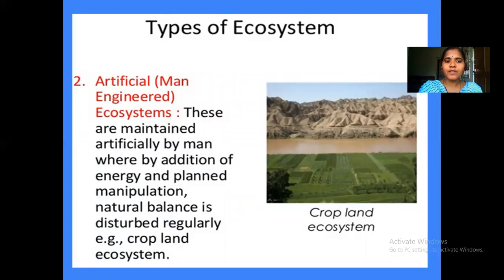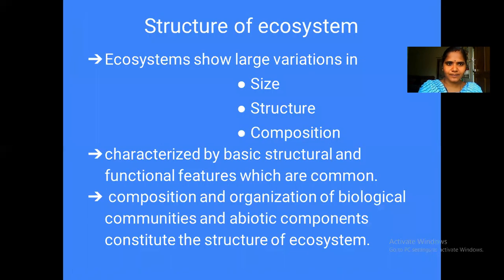Whereas artificial means man-engineered ecosystems, where a cropland is the best example, where we create the conditions for the survival of a particular crop, and we provide the nutrition from an external source, and we don't only depend on the rainfall, we supply water from an external source. So all those conditions are created by man and we created an ecosystem. The best example for artificial ecosystems is cropland ecosystems.